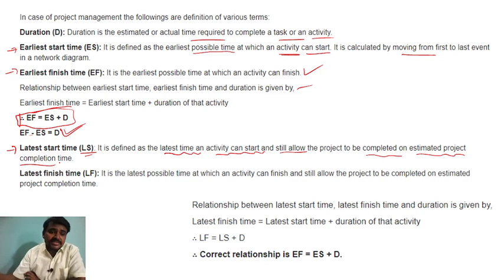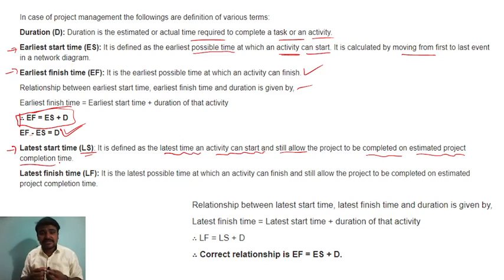Means if you started late, but you will still complete within the project duration, that we call the latest start time.